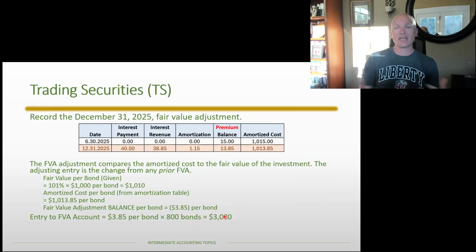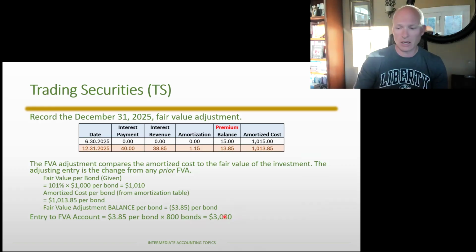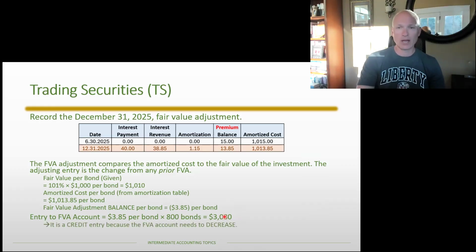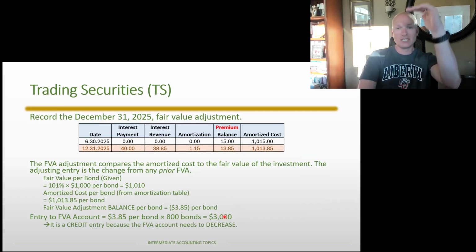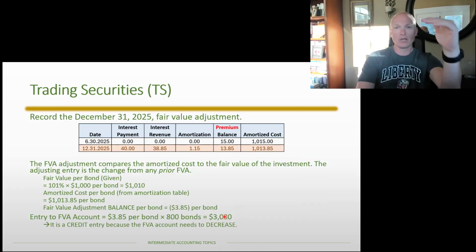Now, the question is, is that a debit or a credit? Because we're building out a journal entry here. So again, this is an asset. It's a fair value adjustment account. It's an asset, and that account is being reduced. When we reduce an asset, we reduce it with a credit. So we are going to credit the fair value adjustment account in order to decrease the account from zero to negative $3.85 per bond.